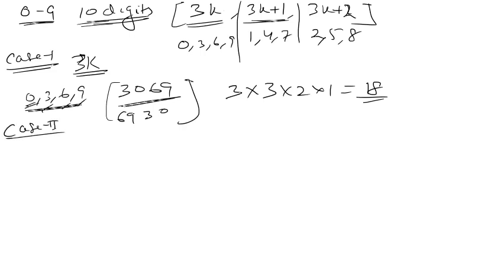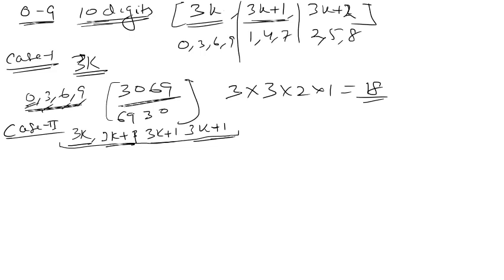Case 2 is when one number is of form 3k and the rest 3 numbers are of form 3k plus 1. Okay. When one number is of form 3k and the rest 3 numbers are of form 3k plus 1, then also the 4-digit number is a multiple of 3, because you add this 3k plus 1 plus 3k plus 1 plus 3k plus 1, right? This becomes 9k plus 3 plus 3k. So if you take 3 common, it is divisible by 3.